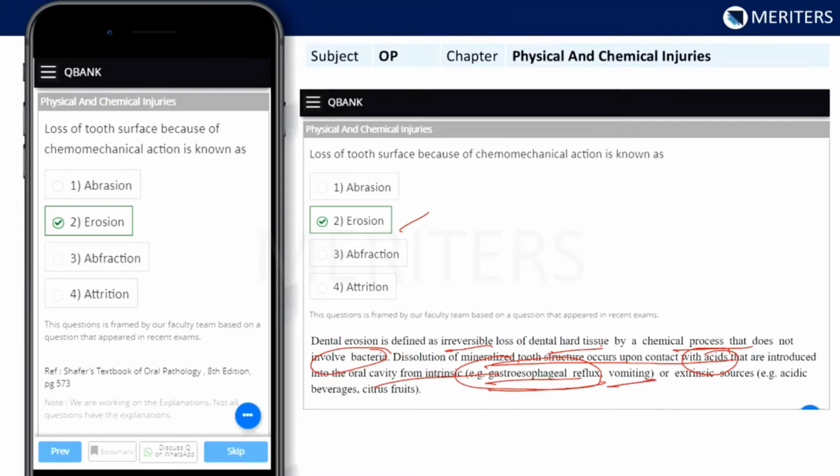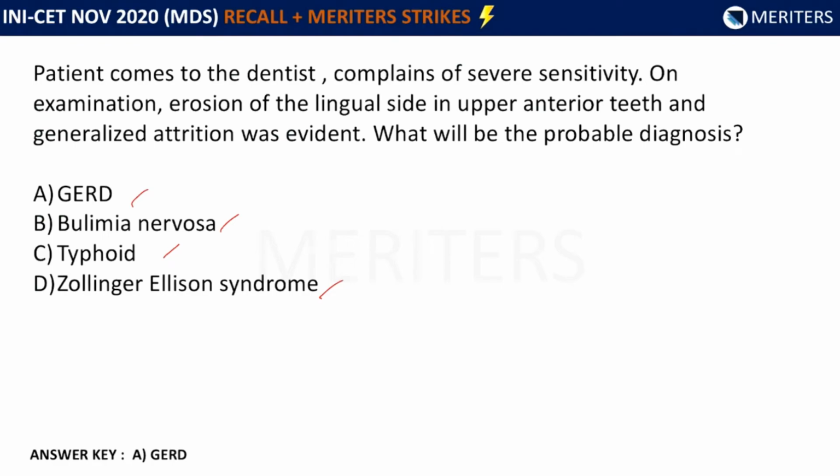Now, here see the question. When we come back to the question, we see the patient has come to the dentist, complains of severe sensitivity. Erosion on the lingual side in upper anterior teeth is seen. Now here the answer is GERD. Now I'll tell you what is there in GERD. GERD is gastroesophageal reflux disease.